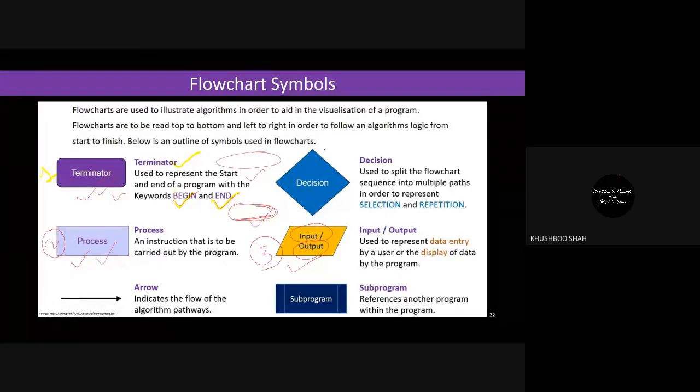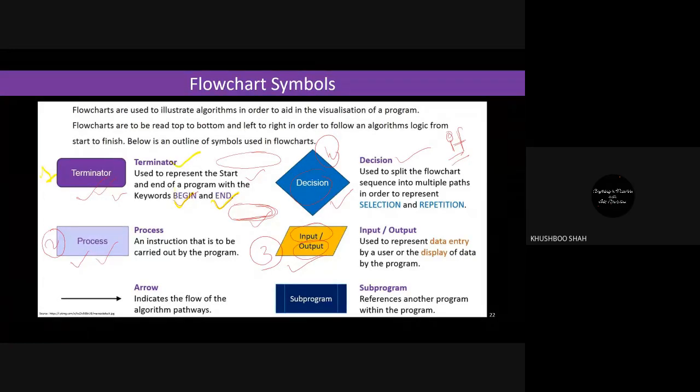Decision, this is the fourth symbol. Decision means, as I said, that if you know the URL, whenever you find this word if, if so and so, then do so and so. If not this, then do this. So whenever you come across decision type things or if type things, in that case use this symbol.